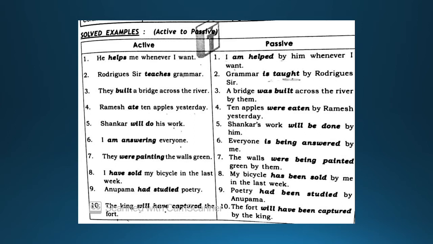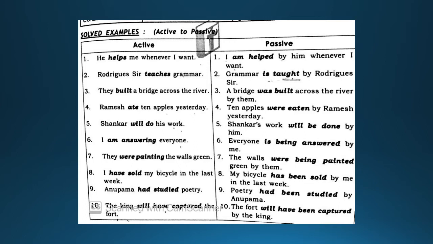Last sentence, the king will have captured the fort. The fort will have been captured by the king. Okay, now till here these are the solved examples, boys. Now, what did we learn in the beginning?